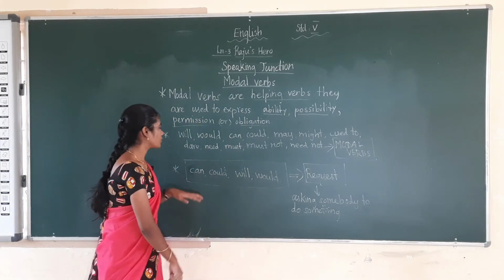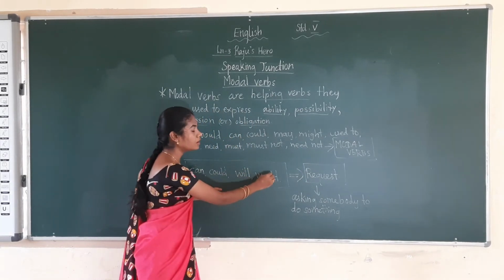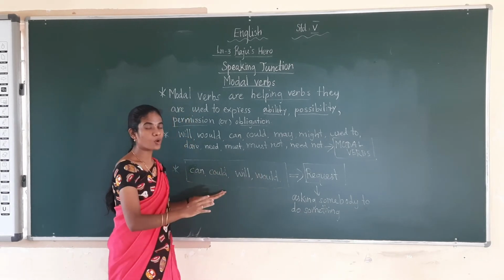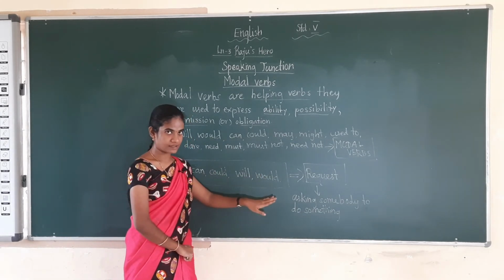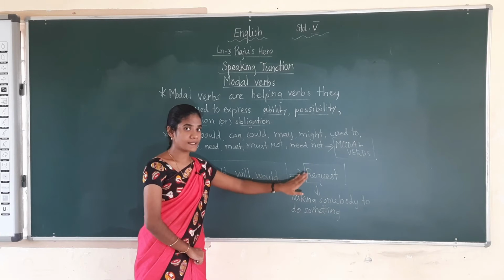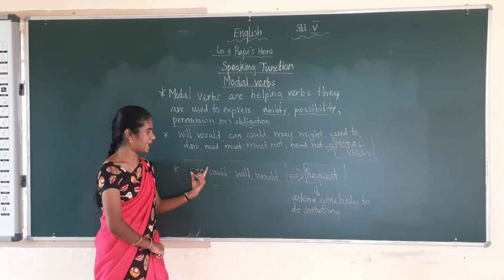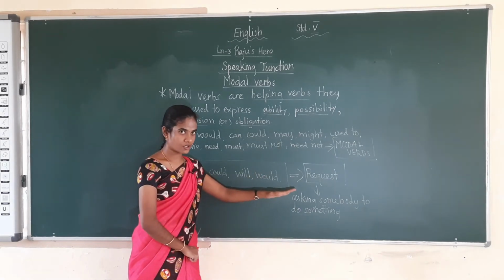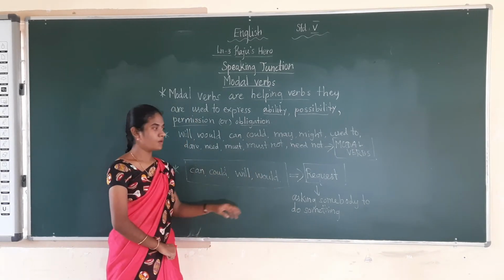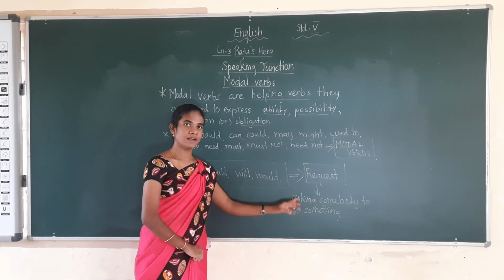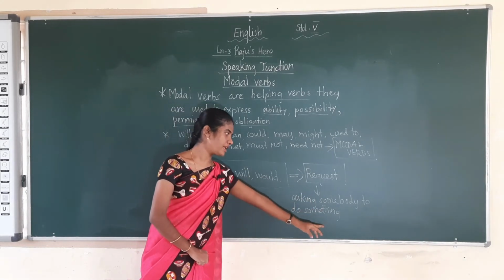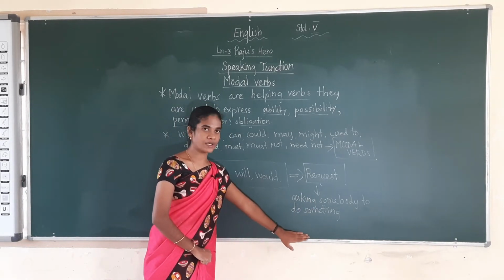So can, could, will, would. These are the set of 4 modal verbs that will be used for asking a request. For the request, you will be using these modal verbs: can, could, will, would. What do you mean by request? Request means asking somebody to do something. That is known as a request.